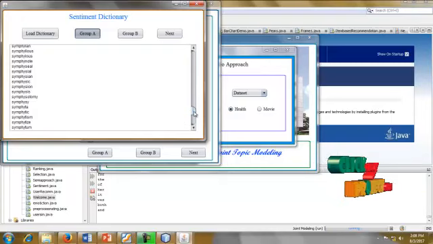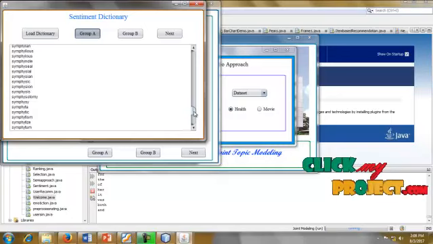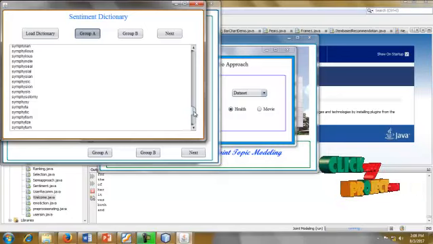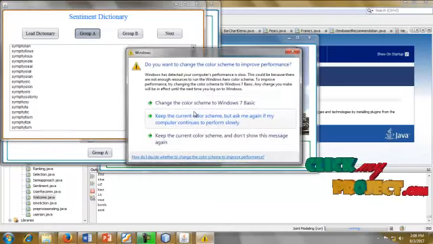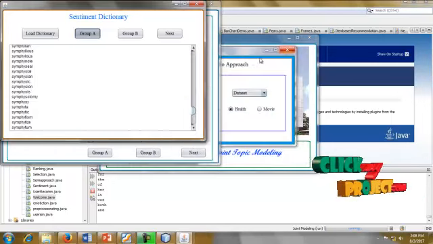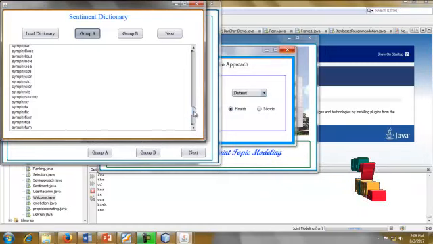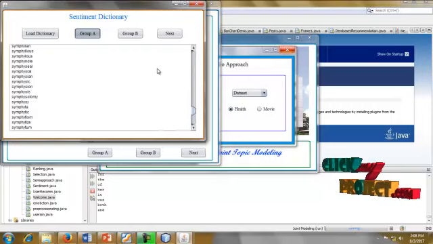The data has to be classified for group A. After the data classification process, we will convert it to another segmentation process.